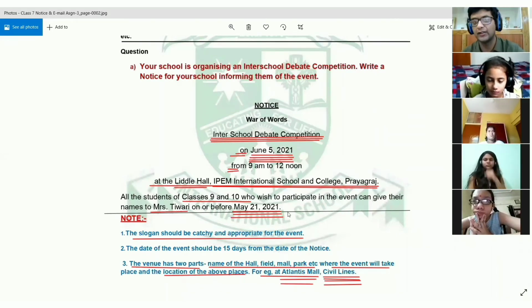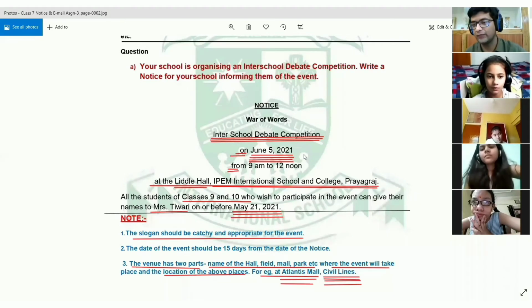It can be anything. It can be at any date just prior to a week or 10 days before the date of the event. So you don't have to create a gap of 15 days between the last date of submission and the date of the actual event.